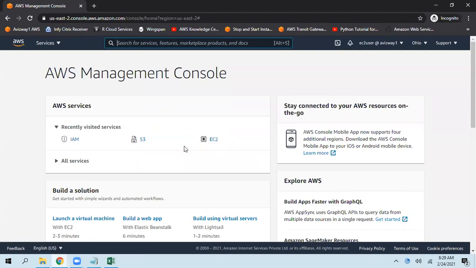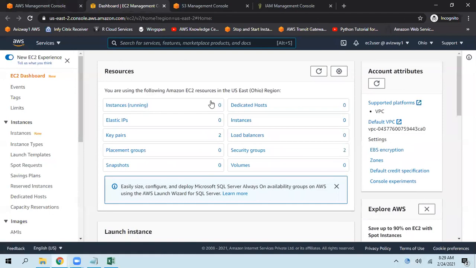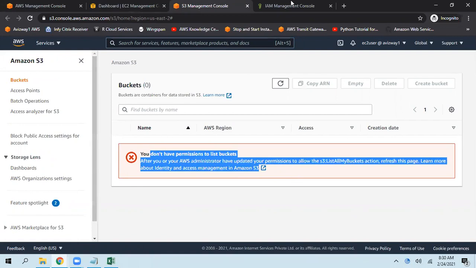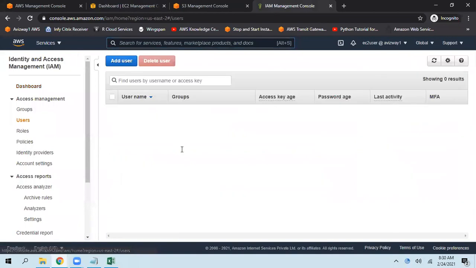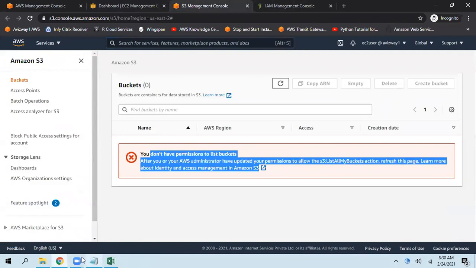Now the same services, EC2, S3, IAM, I'm opening now. So here EC2. See, earlier we got all API errors. But now did we get any error? No. So if you are not getting any API error here, that means he has valid permission. But does this user have valid permissions on S3? See here, we don't have valid permissions in S3. Is it showing any buckets to this user? No. And is it showing any IAM users to this user? No. So no permissions on any other services apart from the policy we associated.